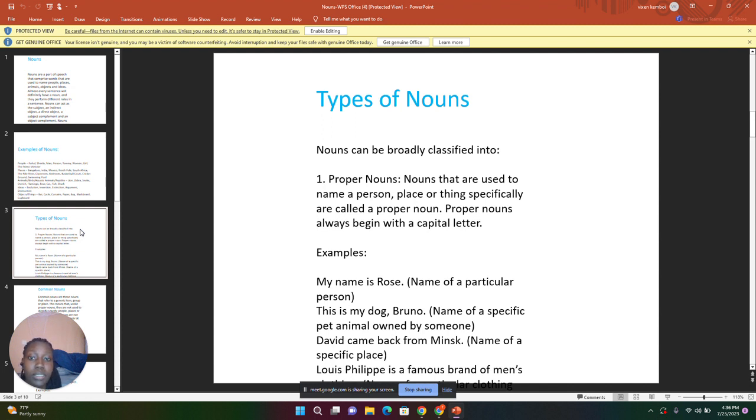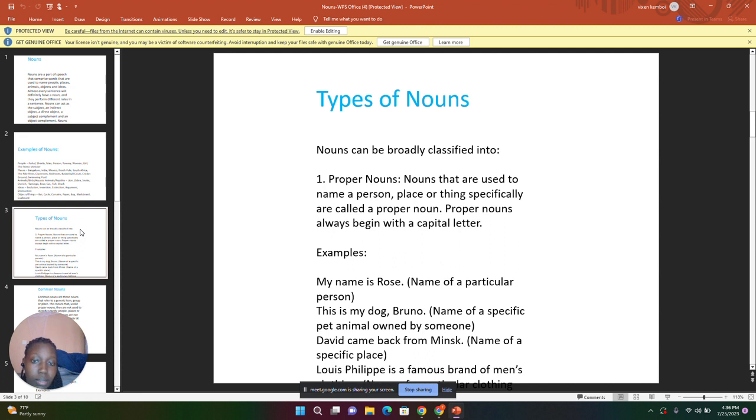Example is, my name is Rose. That is the name of a particular person. Rose is the name of a particular person. Therefore, it starts with a capital letter. We are told that all the proper nouns start with a capital letter. The second example is, this is my dog Bruno. Bruno is a name of a specific pet owned by someone. Therefore, Bruno, B, starts with a capital letter.